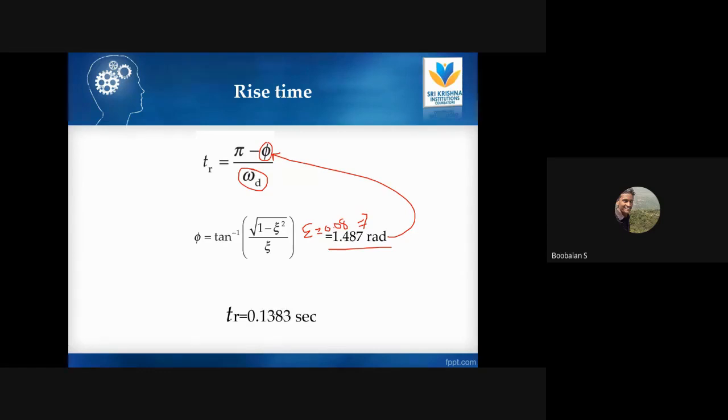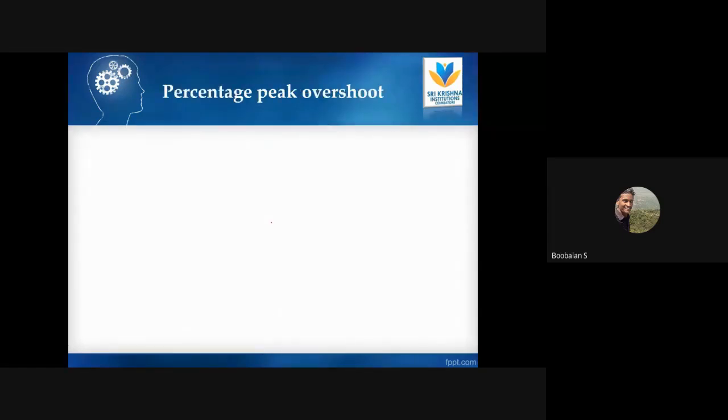Well, coming to the third one, percentage peak overshoot. This is a simple formula: e to the power minus pi epsilon by square root of 1 minus epsilon square. We already know this epsilon value, which we got by comparing with my second order system. What we got is 0.08. Just substitute in this formula and calculate. You can get a maximum peak overshoot of around 76%.